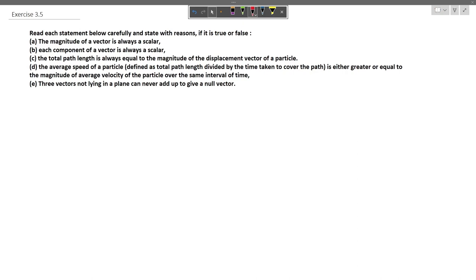So we first look at the magnitude, how it is calculated. Let's assume that there is a vector A, 2 i cap plus 3 j cap, where i cap and j cap are the unit vectors along the x-axis and y-axis. So the magnitude of the vector would be the square root of 2 squared plus 3 squared. So it is always a scalar quantity, so it is true.